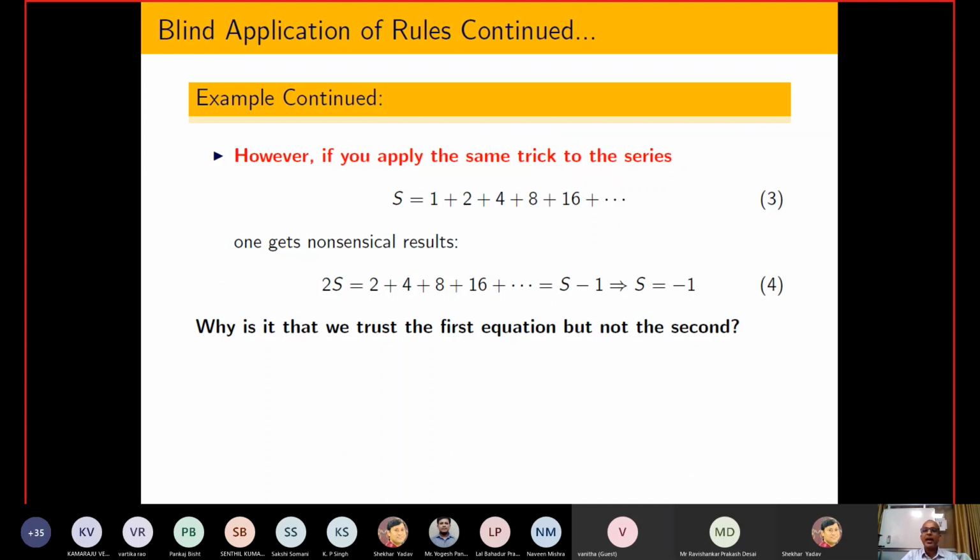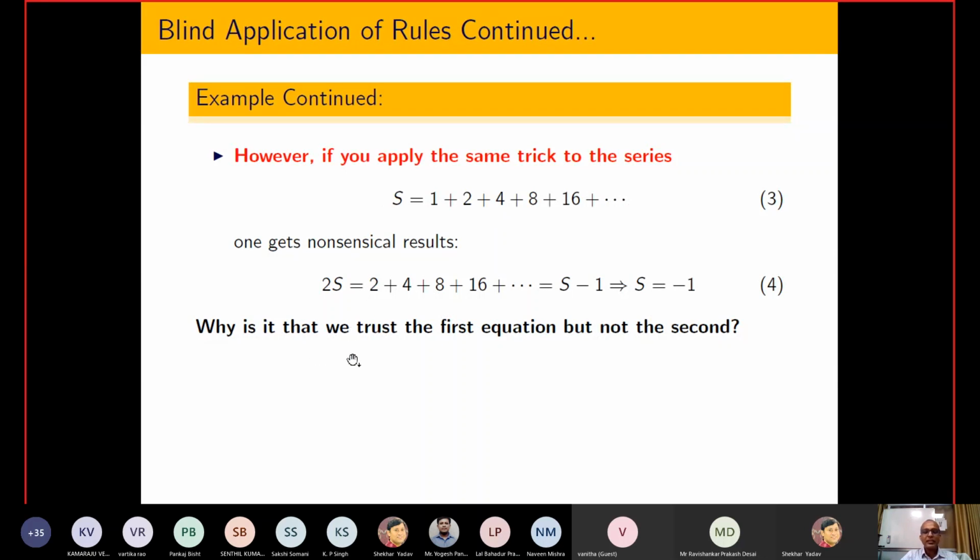Now let us try to apply the same kind of trick that I applied in the previous problem. Here, if I multiply both sides by 2 and add plus 1 and minus 1, you can see that if I add plus 1 here and remove minus 1, the same kind of series comes into the picture. And our answer is s equal to minus 1. So I am now concluding that the summation of positive quantities is equal to a negative.